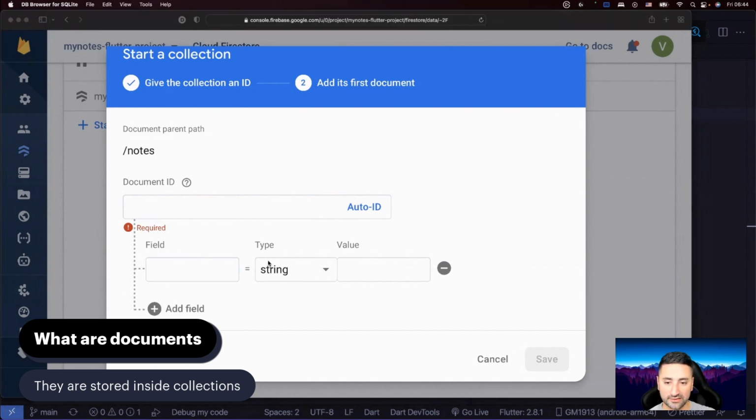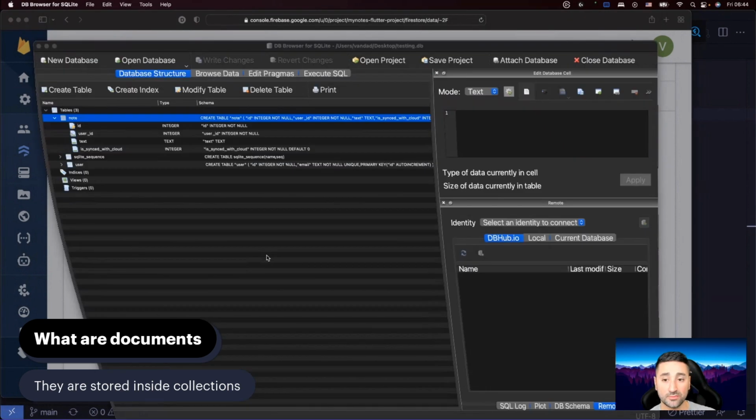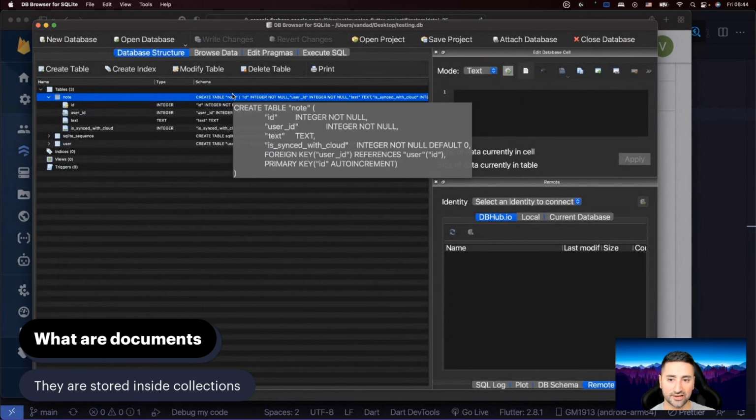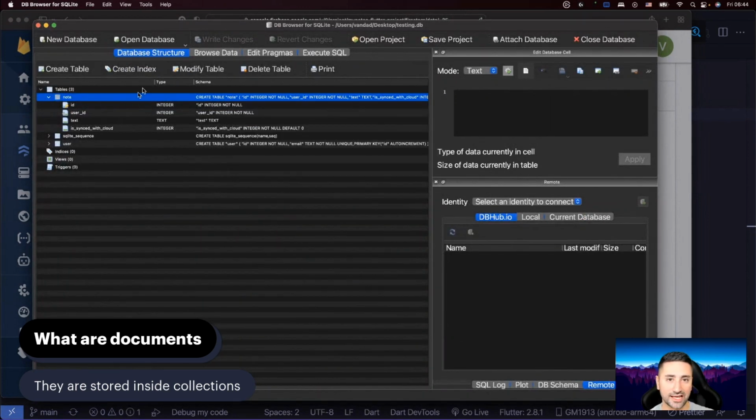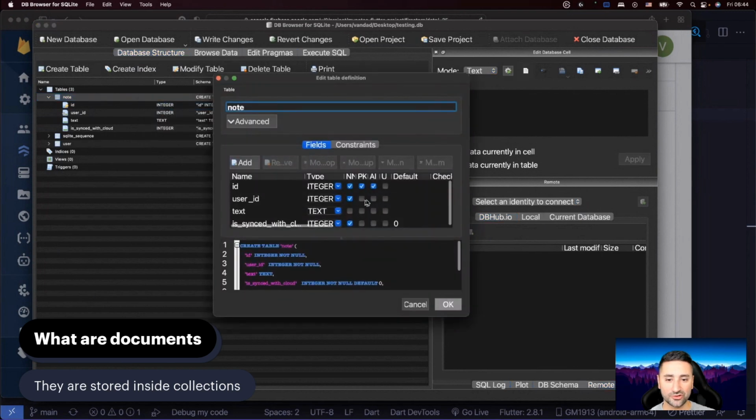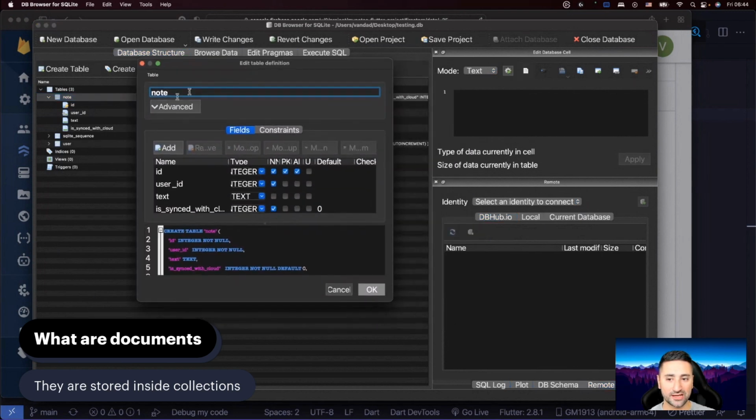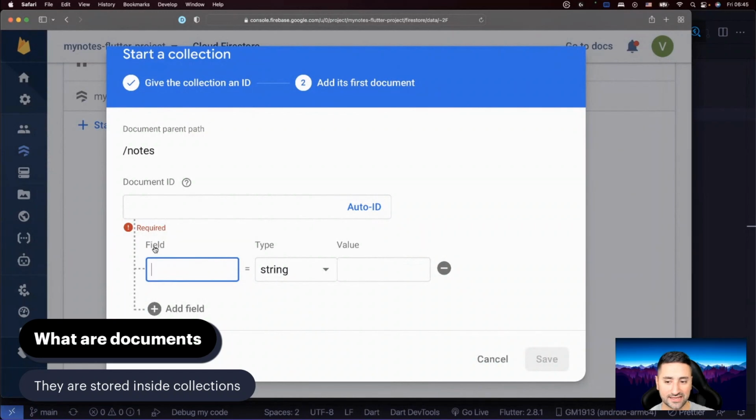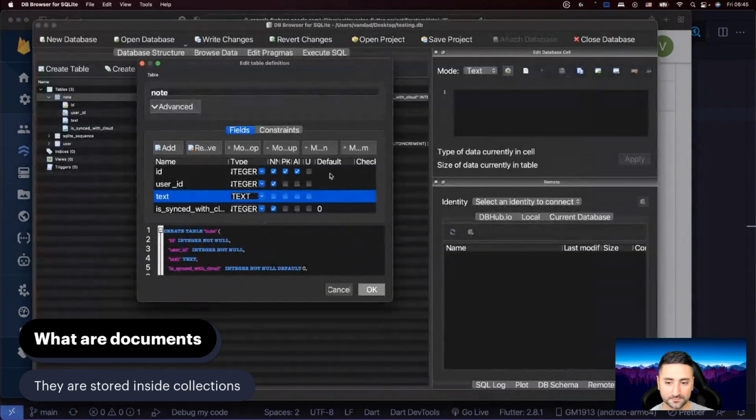Okay, so if we go back into DB Browser, you may not have DB Browser for SQLite open, and that's completely fine. We're not going to actually work with it right now. You may even have tossed that database in the trash, and that's completely fine. I just want to show you this: when we created this note table, or the note document, we had different fields. Remember ID, user ID, text, and those are the exact same things in here, okay?